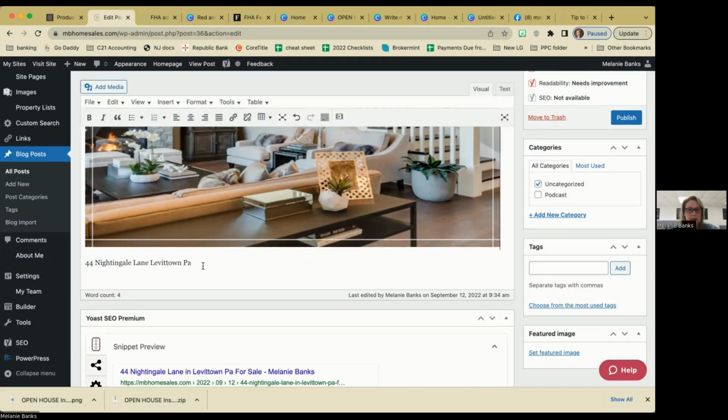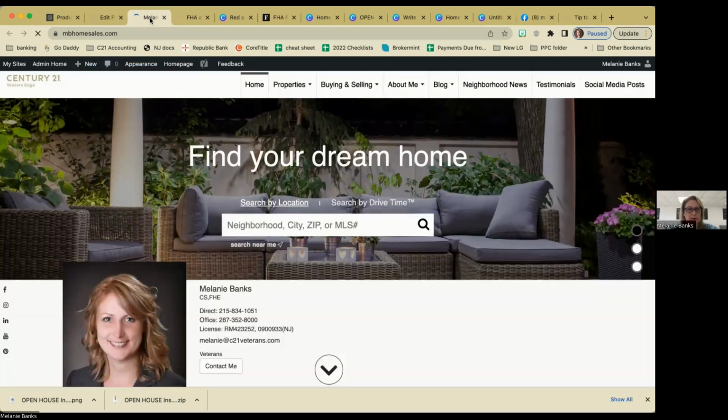If you guys want to add a link to something, so just in case we want this to say something, we're going to go ahead and choose this insert edit link. This will allow you guys to edit a URL and link it out to something. So when you guys are linking it out, I would suggest that you link it to one of your pages into a search for that particular area. So real quick, I'll walk you guys through how to do that. So I'm going to click visit my site, but I'm going to right click and open in a new tab so I don't take myself out of my blog post.